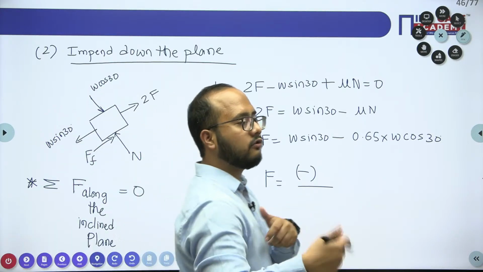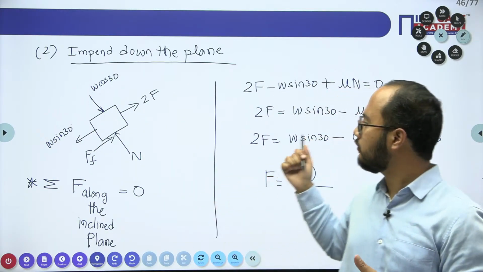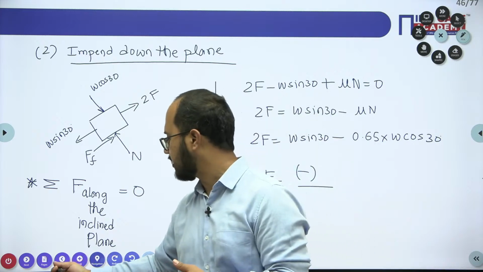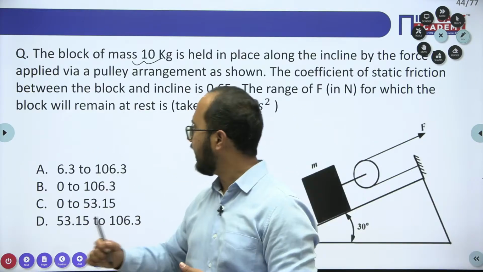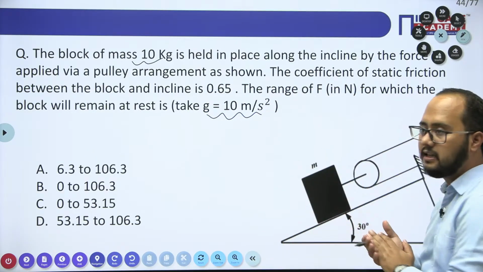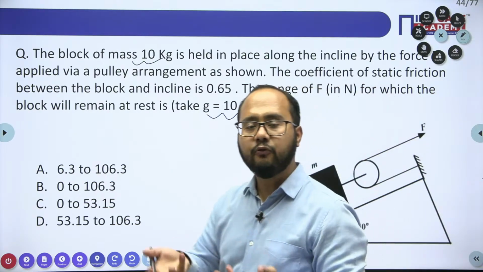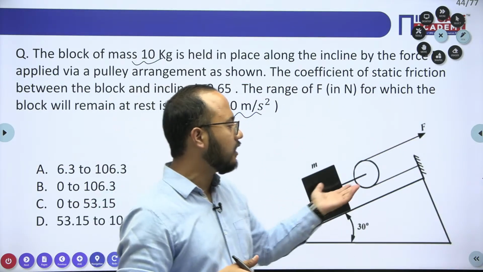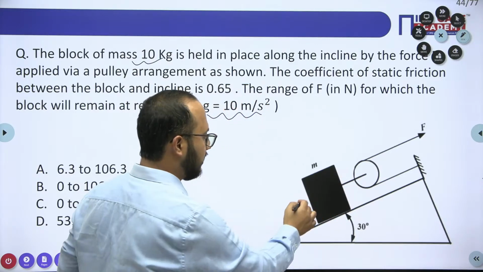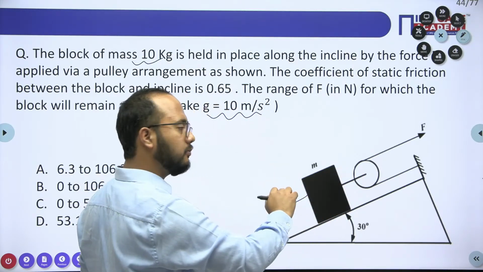Actually, there is no requirement of force to keep this block in a static condition. We don't need to apply any kind of force so that it will remain static. Why? Because the friction force will take care of this force. Who will create the tendency of motion here?